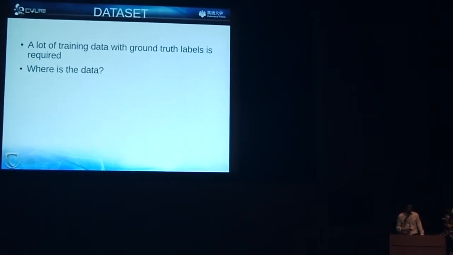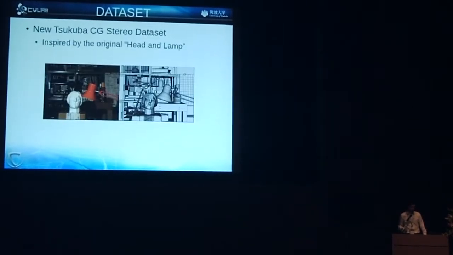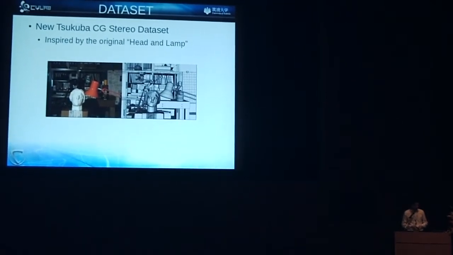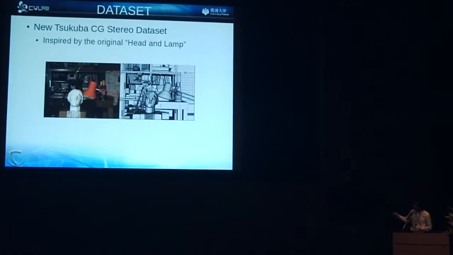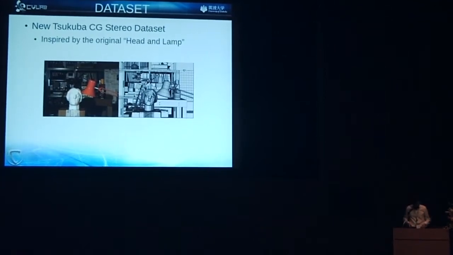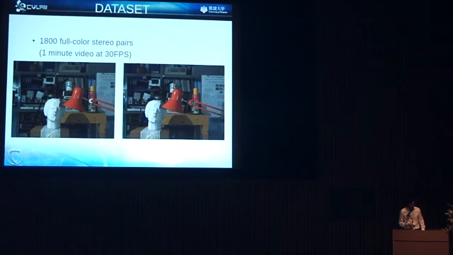So, a lot of training data with ground truth labels is required, but where is it? So we developed the new Scuba computer graphic stereo dataset inspired by the original head and lamp scene that everybody knows. Here is the original scene, and this is the kind of modeling process. And with that, we generated a sequence of 1,800 full color stereo pairs.